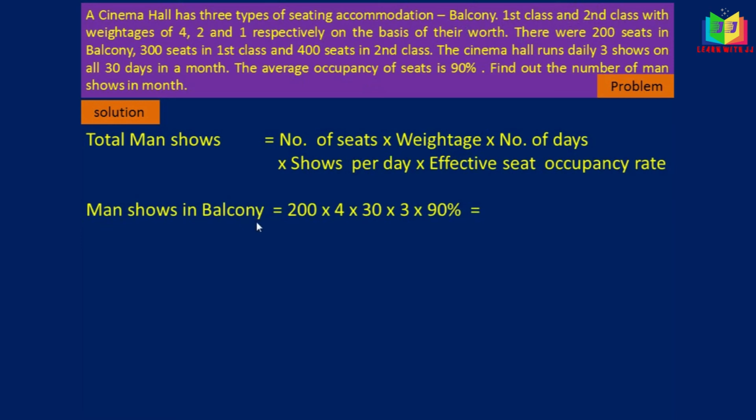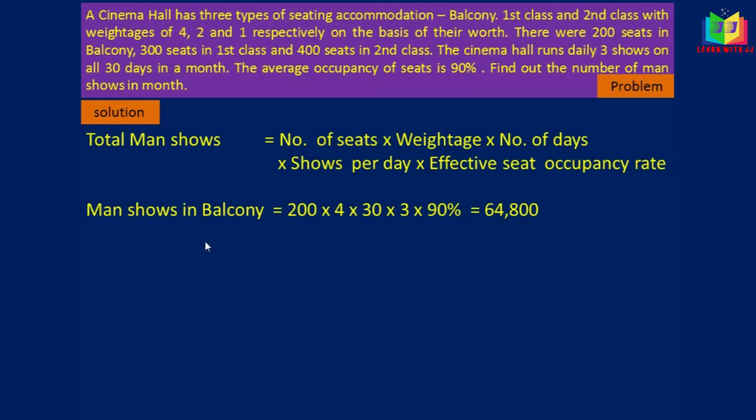Man shows in balcony: the number of seats is 200 and the weight assigned is 4, the number of days is 30, and the number of shows is 3. Seat occupancy is 90% for all three classes. Only the number of seats and the weightage differ. If we multiply this, we'll get 64,800.